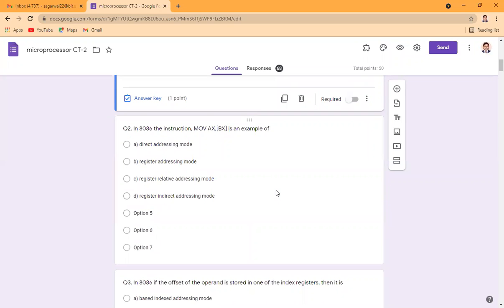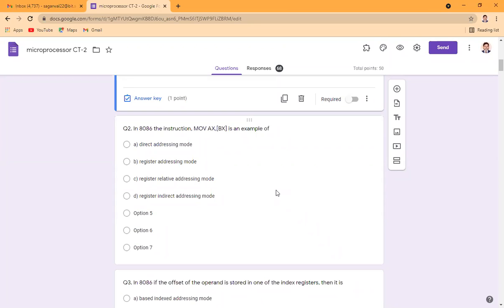Second question: in 8086, the instruction MOV AX, [BX] is an example of what? Now here, with this instruction, what we want is to copy the data from the memory to the AX register.